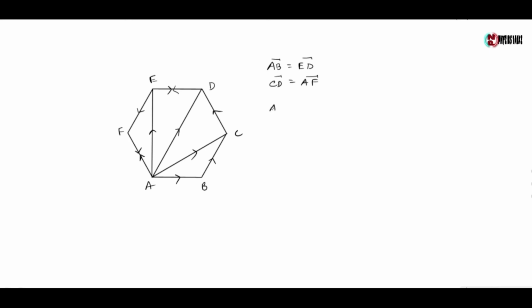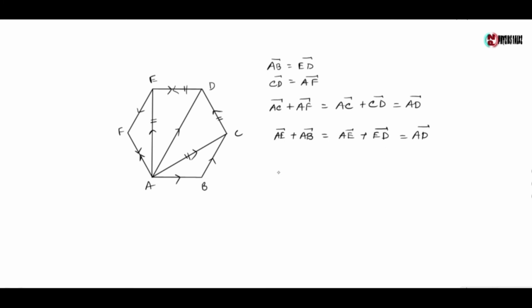Now AC vector plus AF vector equals AC vector plus CD vector, and AC vector plus CD vector equals AD vector. Also AE vector plus AB vector equals AE vector plus ED vector, as AB equals ED vector. Now AE vector plus ED vector is also AD vector.